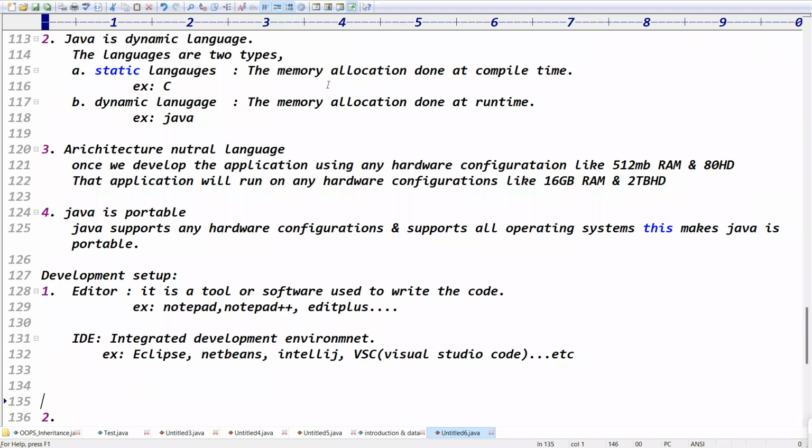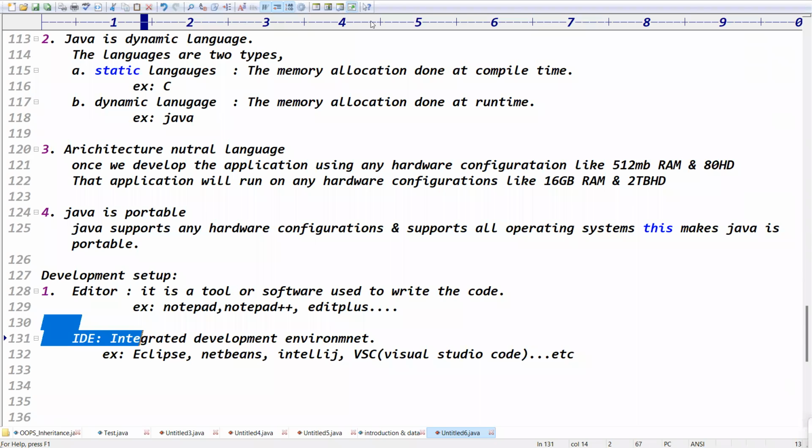Even IDEs are used to write code only, right? Editors are used to write code, and even an IDE is also used to write code. But initial classes don't use an IDE, guys. The reason is, if you know how to use the IDE properly, most of the code is done by the IDE itself, showing complete predefined support.